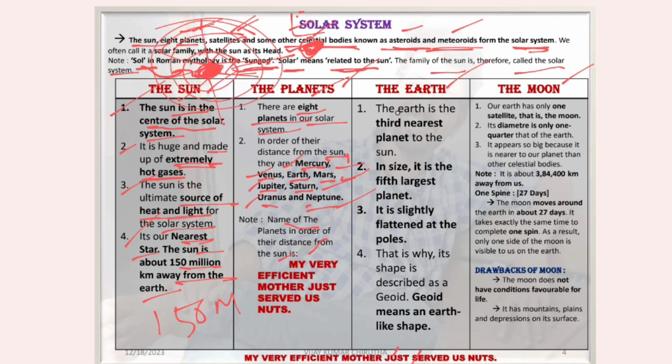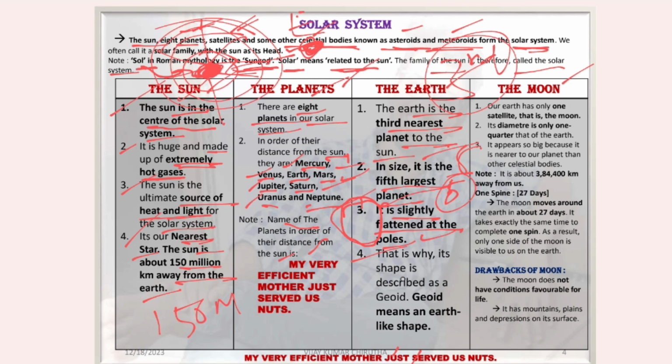Let's see the next one. Earth. Earth is the third nearest planet to the Sun. In size, it is the fifth largest among the 8 planets. It is slightly flattened at the poles. You see here, like this.